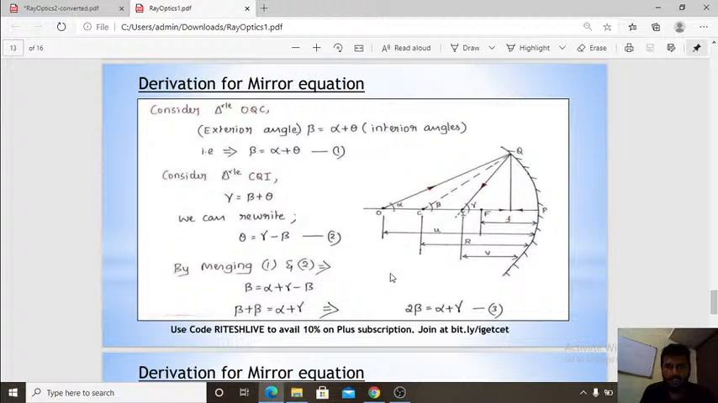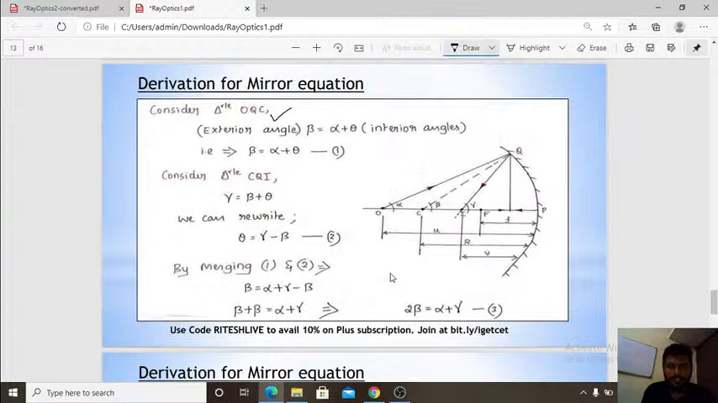For triangle CPQ, I have written exterior angle is equal to interior angle, right? Then I have taken another triangle. For that also I have written gamma is equal to beta plus theta. So in place of theta I can write gamma minus beta. I have substituted this in this equation. Then I got a new equation, that is 2 beta is equal to alpha plus gamma.